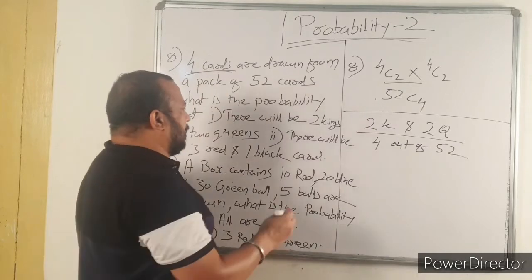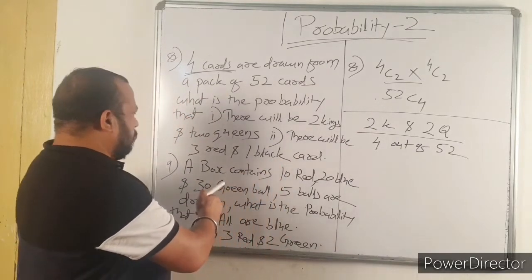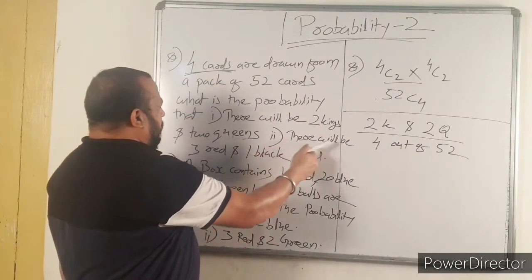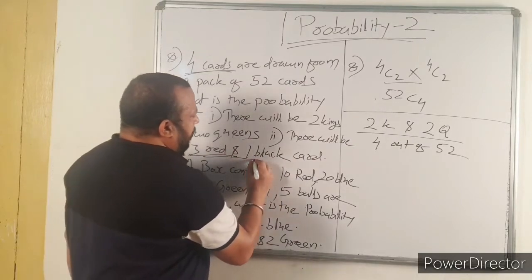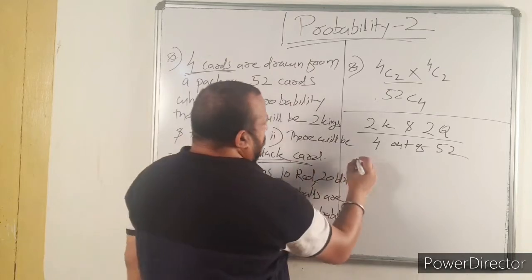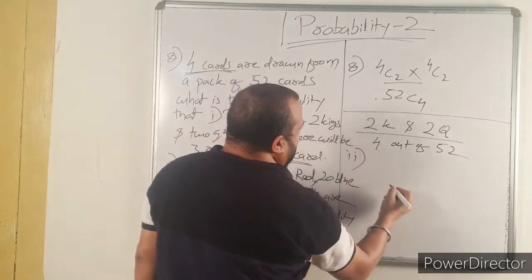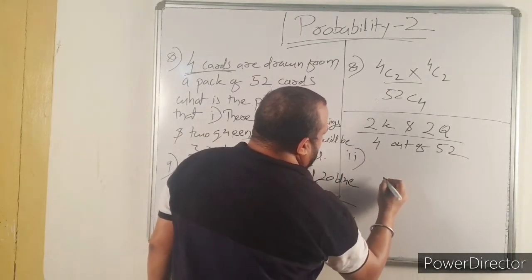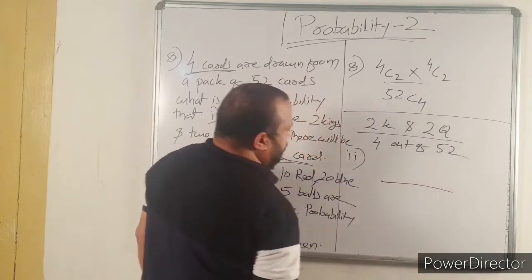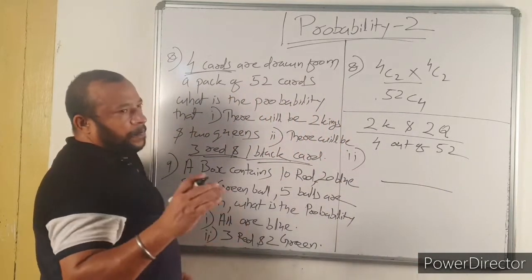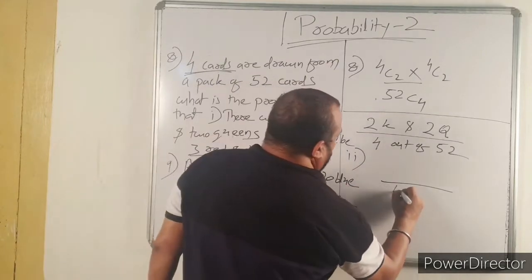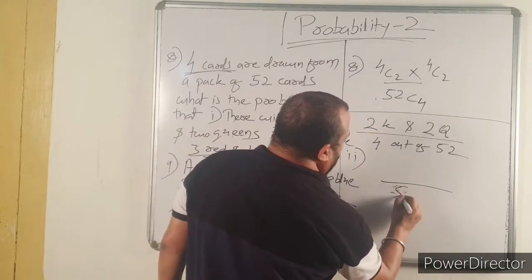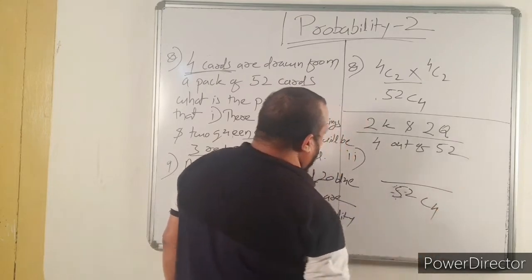Then next question, it is bit 2. There will be 3 red and 1 black. So number 2, as it is, the denominator will be total number of events. Again 52C4.